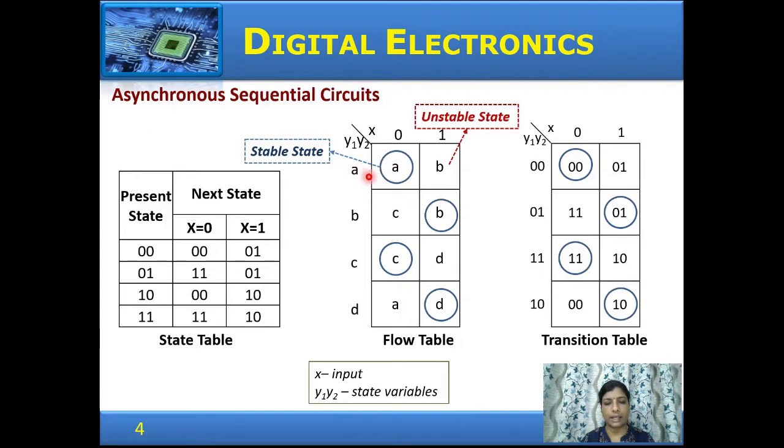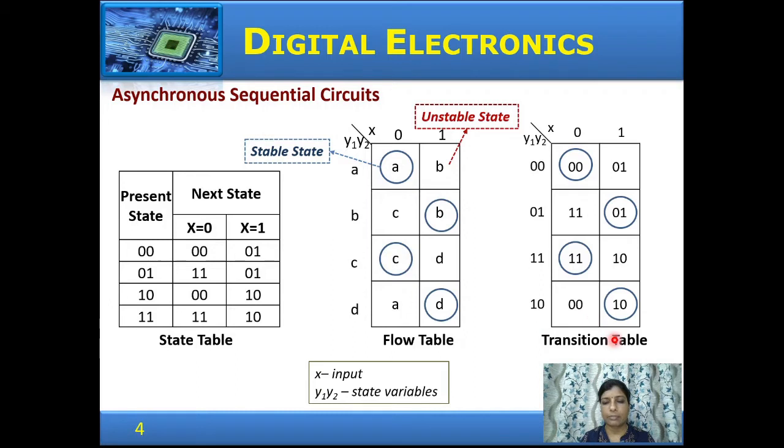Whereas when it is in state A, if input 1 is given, it goes to state B, which is a temporary or transitional state, and at B, when input is 1, it settles in a stable state B. So B is an unstable state indicated over here, and here it is circled, which indicates it is a stable state. Similarly, when this circuit is in state B and input 0 occurs, it goes to state C, which is an unstable or temporary state. In state C, for an input 0, it goes to a stable state C, which is encircled.